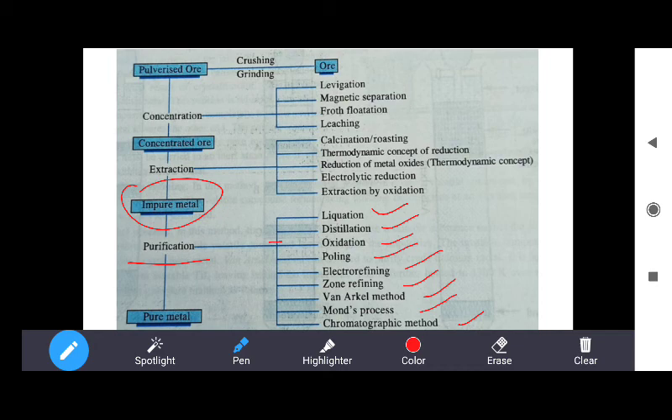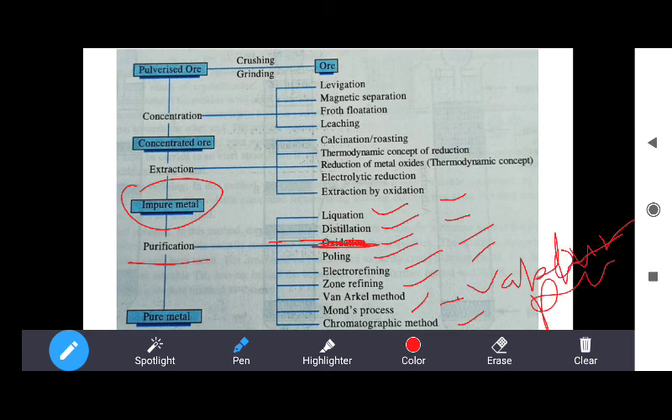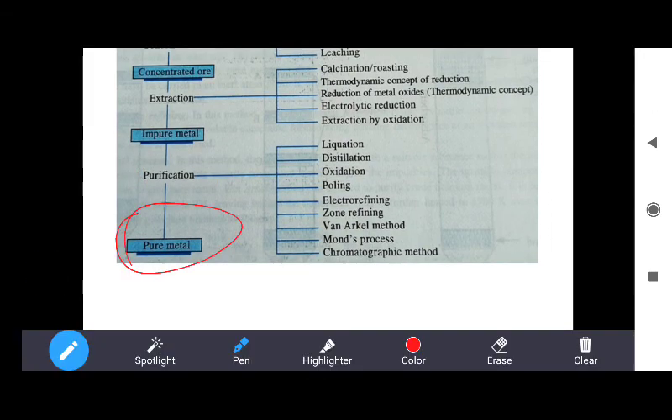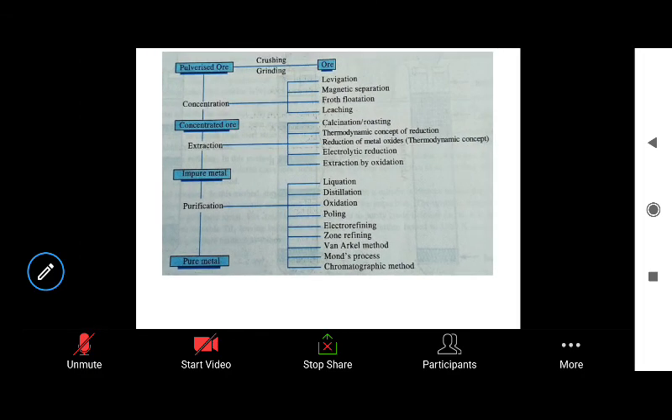In the purification, I have not discussed the oxidation process. Besides it, I have discussed all: liquefaction, distillation, poling, electro-refining, zone refining, Van Arkel process, and Mond process. Both of these processes come under vapor phase refining. These are also known as vapor phase refining. And the last one is the chromatographic method. So by using the purification method, finally we get the pure metal. So these are the metallurgical operations.